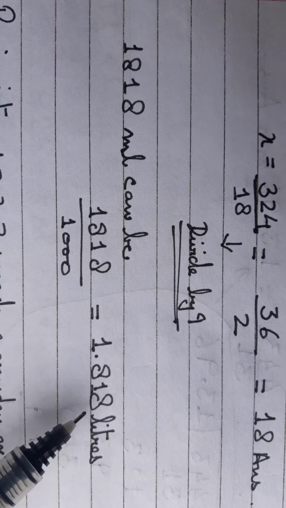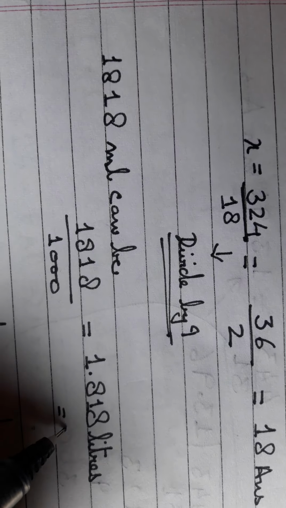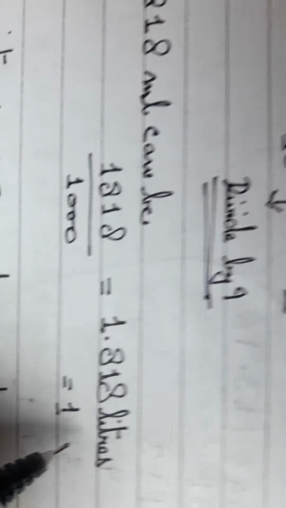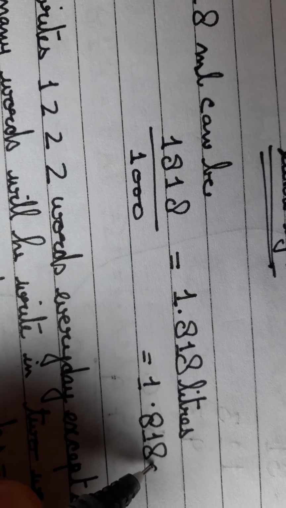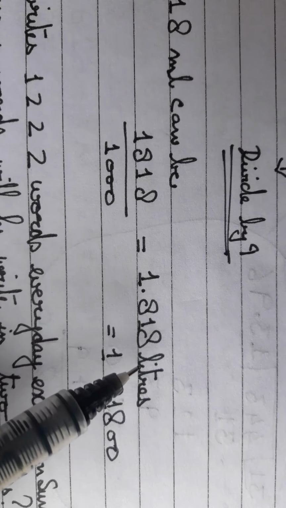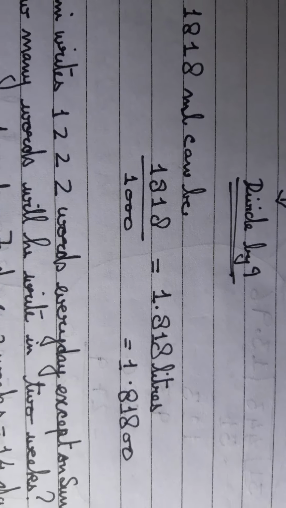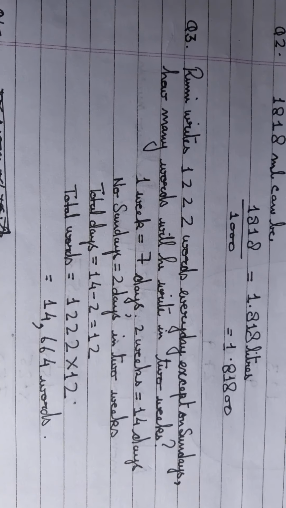So 1.818 liters. It can also be written as 1.81800 liters, either way. It's the same thing.